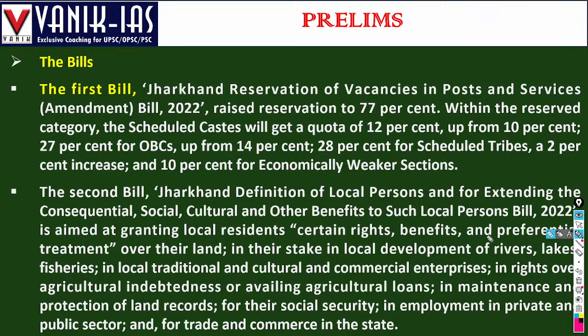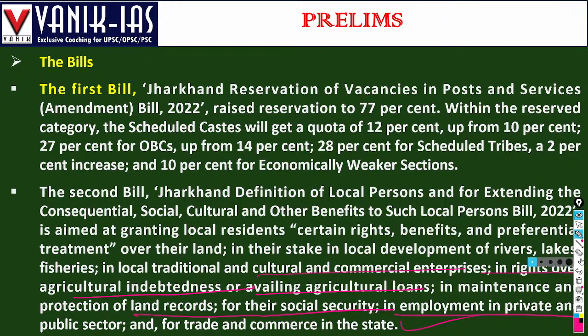The second is the Jharkhand Definition of Local Person and Extending the Consequential Social, Cultural and Other Benefits to such Local Persons Bill 2022. It is aimed at granting the local residents certain rights, benefits and preferential treatment over their land, their stake in local development, rivers, lakes, fisheries, local traditional, cultural and commercial enterprises, rights over agricultural indebtedness and availing agriculture loans, maintenance and protection of land records for their social scrutiny, and employment in the private and public sector, for the trade and commerce in the state.